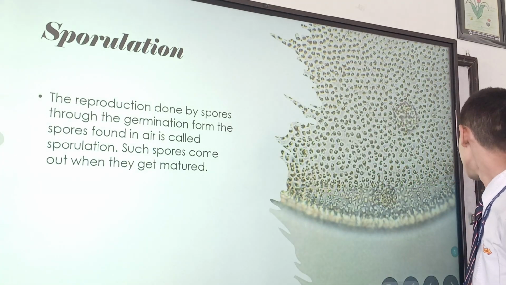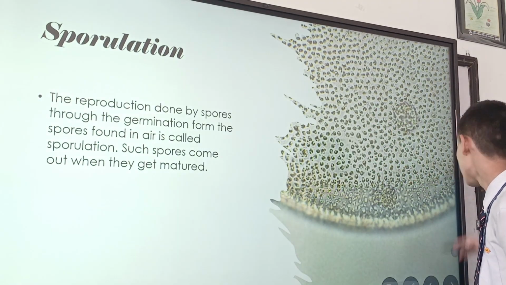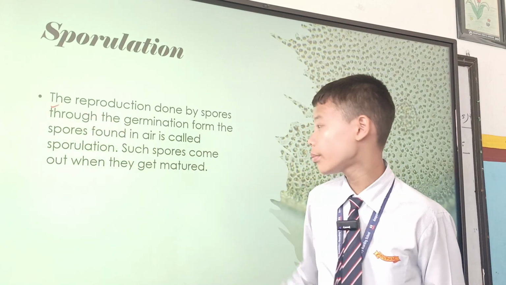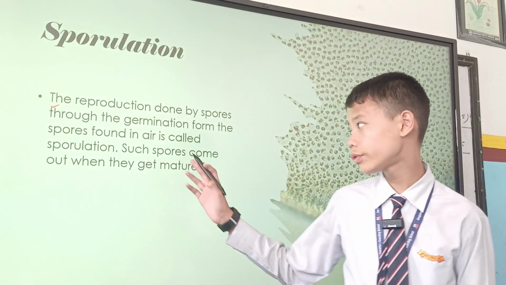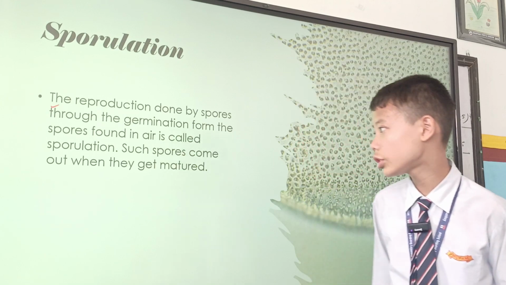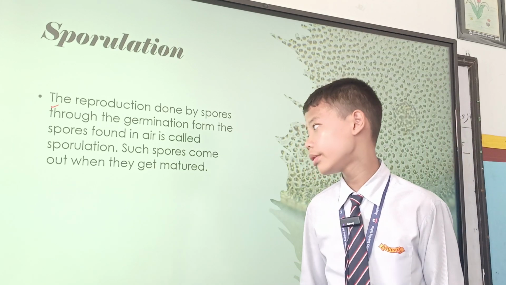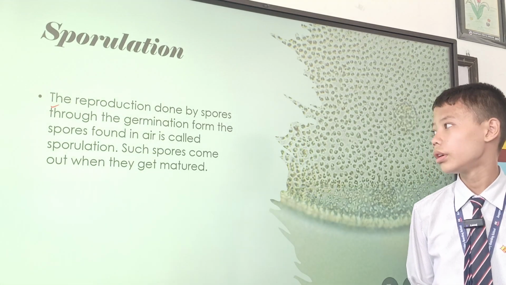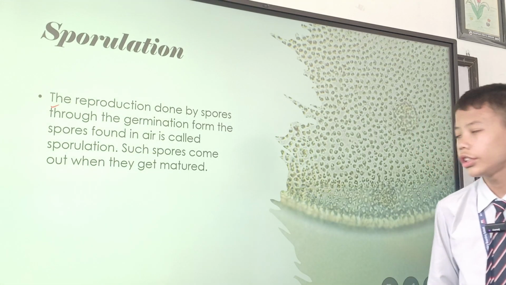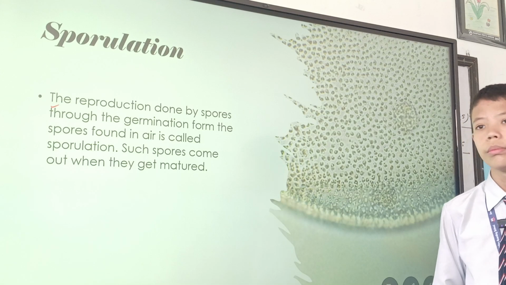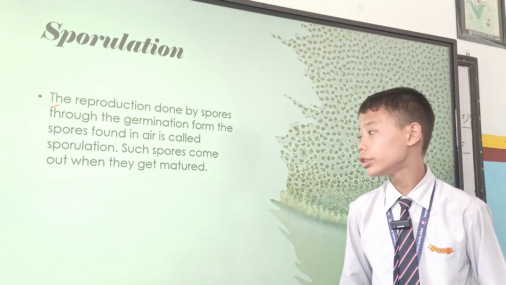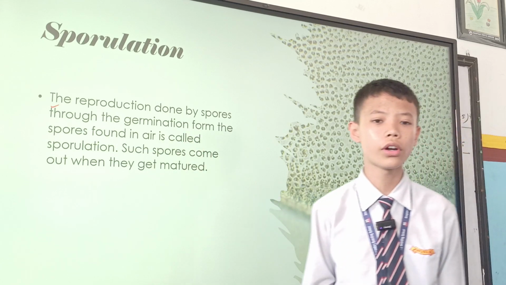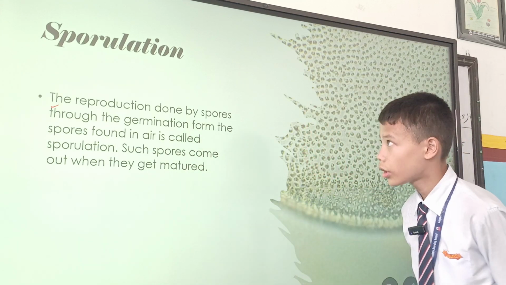The next one is sporulation. The reproduction done by germination of spores found in air is called sporulation. Such spores come out when they get matured. Sometimes mold or mucus starts to form, and that is formed due to sporulation, the germination from the spores found in air. That is it for sporulation.